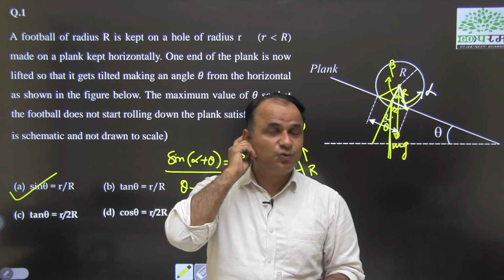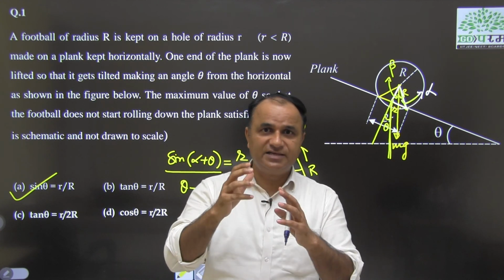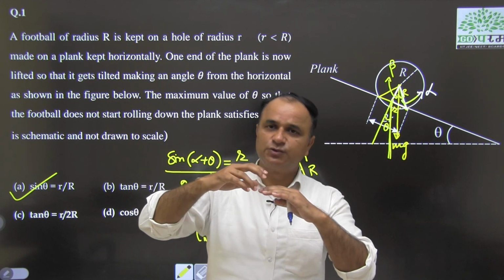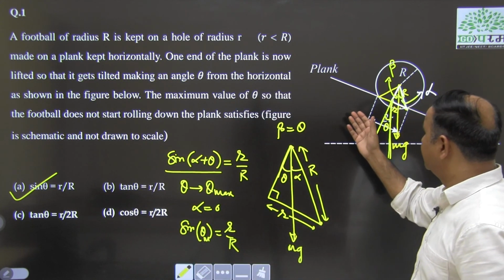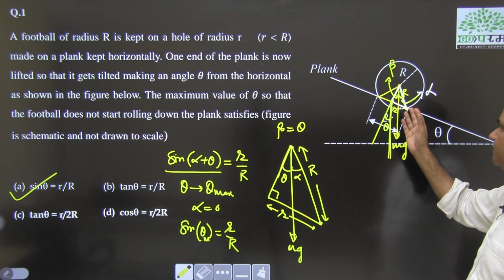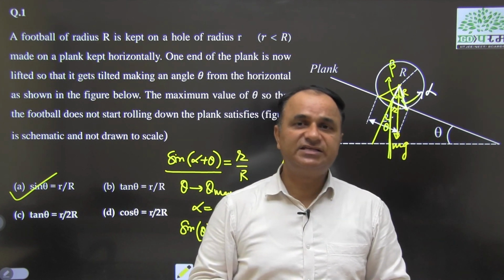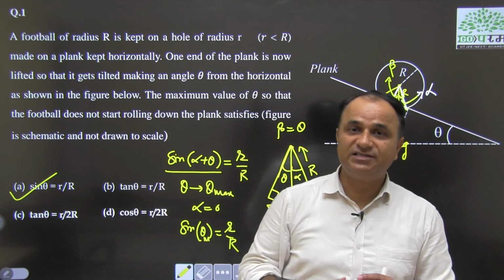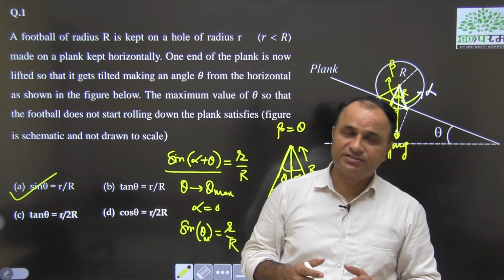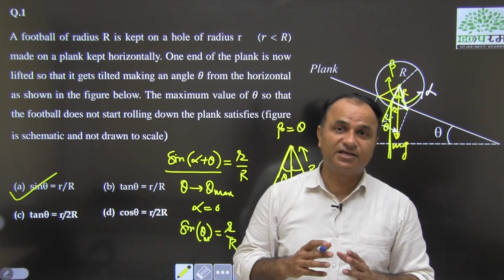Then you have to be able to visualize the situation: at which angle which force is going to be ignored first, and what is the point of rotation about which the football will topple. This is how we deal with questions of IIT JEE Advanced, and this is the level of questions that need critical thinking, logical thinking and a rational approach.